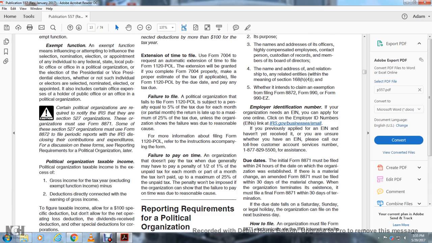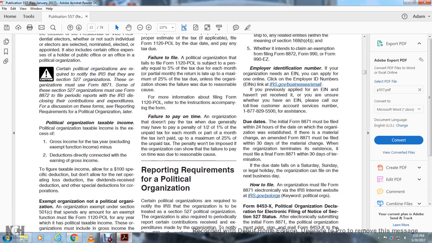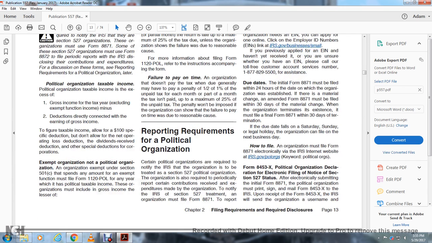Political organization taxable income. Political organization taxable income is the excess of the gross income for the tax year, excluding exempt function income, minus the deductions directly connected with the production of the gross income. To figure taxable income, allow the $100 specific deduction, but do not allow the net operating loss deduction, the dividends received deduction, or other special deductions for corporations.